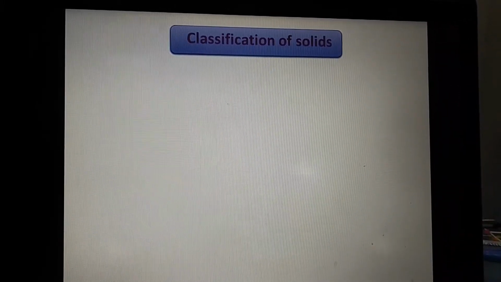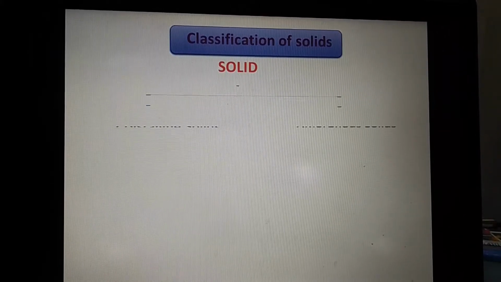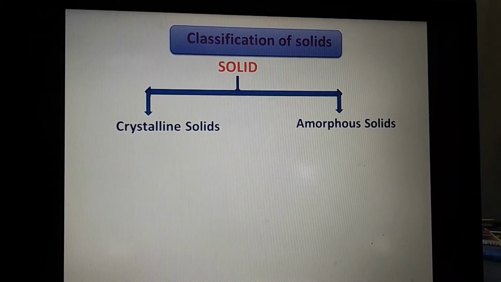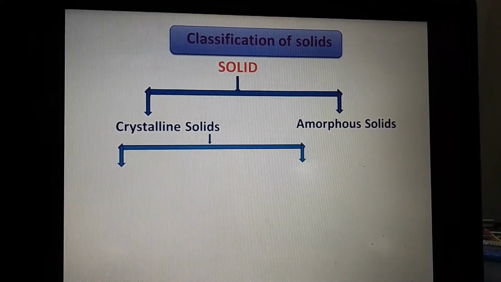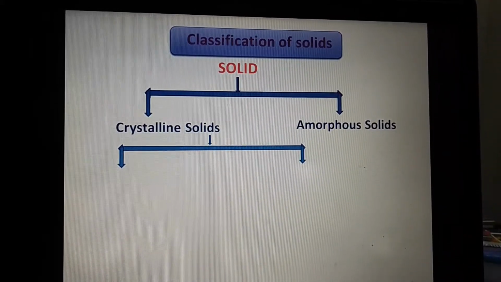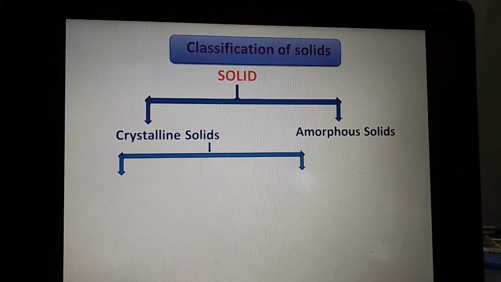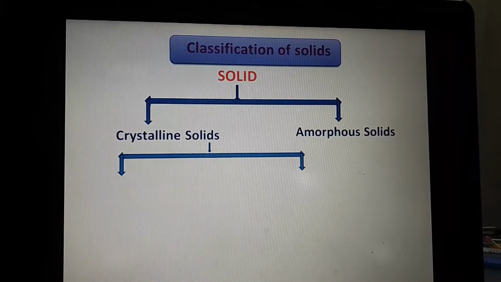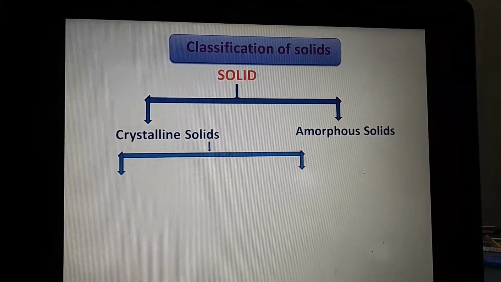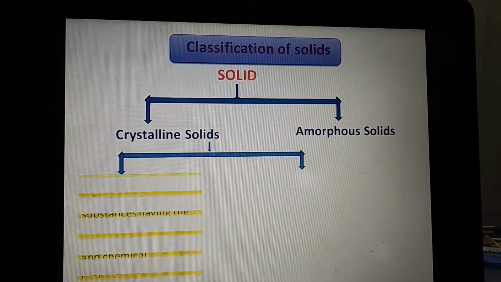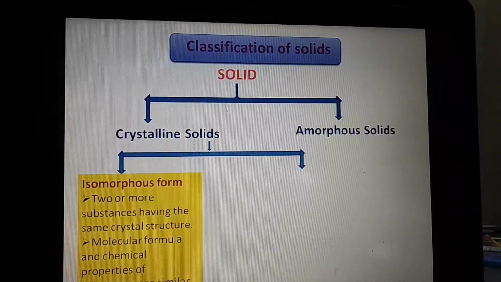Now we will see classification of solids. These solids are classified into two main types: crystalline solid and amorphous solid. Now crystalline solid means in that case the arrangement of the particles is very systematic as compared to that of the amorphous solid. That we will see in detail in the next slide. Now again this crystalline solid is divided into two forms.